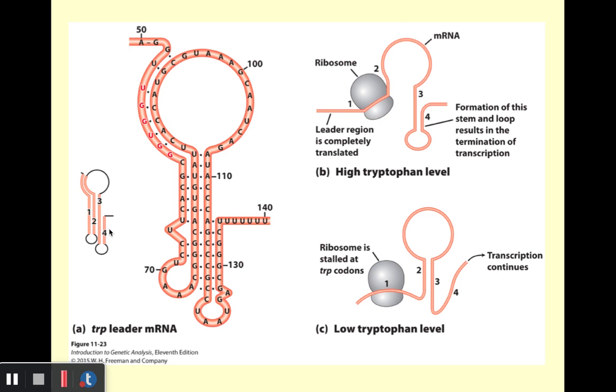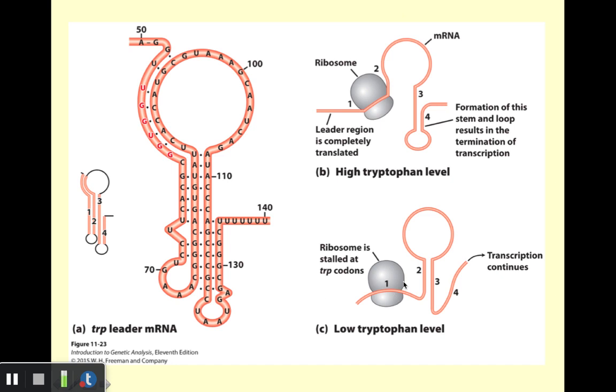So why is that relevant? And how does it play a role in regulating the expression of the tryptophan genes? Again, I'll quickly point out, if you see up here in red, UGG, UGG, so there are our two codons that code for the amino acid tryptophan. And again, what we're looking at here is messenger RNA. Toward the right, let's focus on the lower right portion initially. Again, we're talking about bacteria. So recall that translation, here we have a ribosome interacting with our mRNA. Translation can occur at the same time that this mRNA is being produced by transcription, right? So that's key to understanding how this works.